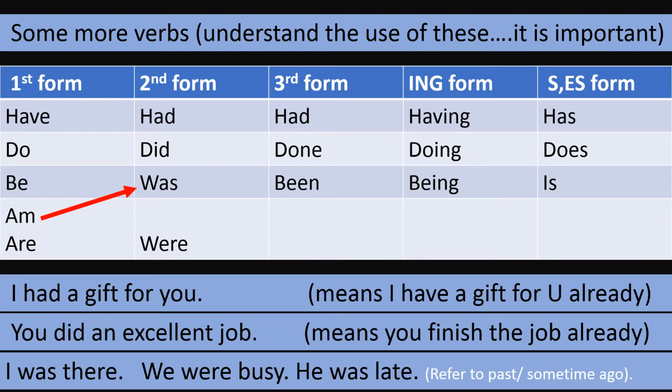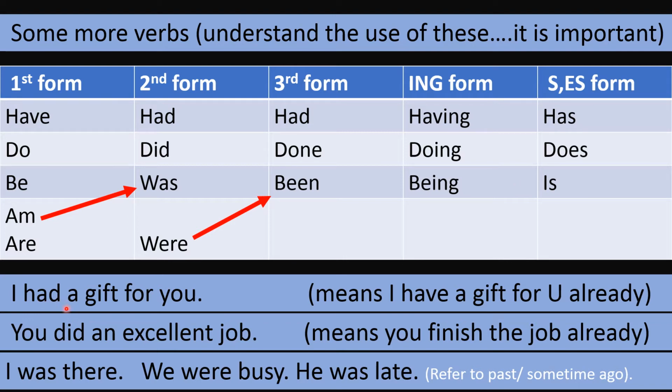So be, second form was; am, second form was. But for are, second form were. What about its third form? Its third form is been. So be was been, am was been, are were been, and of course the other forms remain the same, or they remain unchanged.